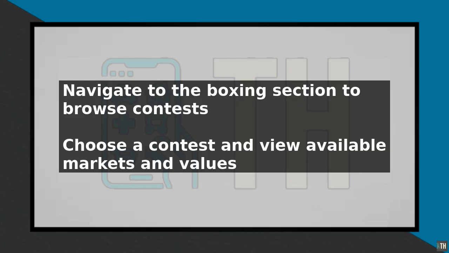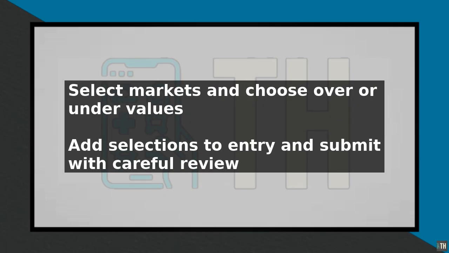For example, if the market is total punches thrown and the value is 200, you would choose over if you think the boxers will throw more than 200 punches or under if you think they will throw less than 200 punches. After making your selections, add them to your entry and submit it, making sure to review your picks carefully before confirming. Each contest has a specific entry fee, and the payout is determined by the number of correct picks